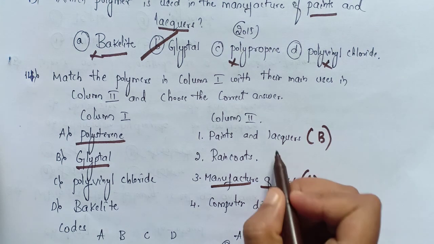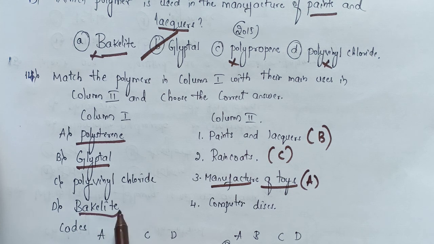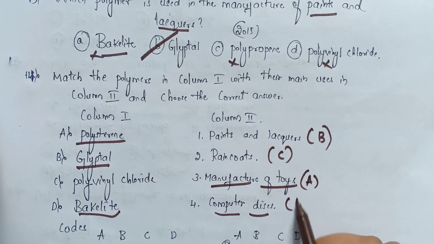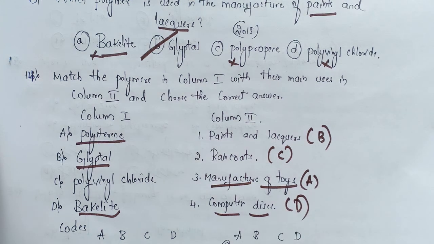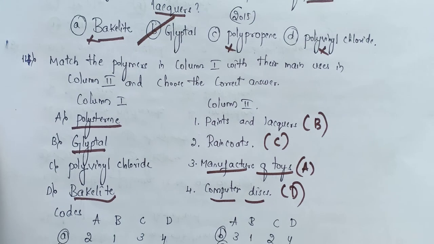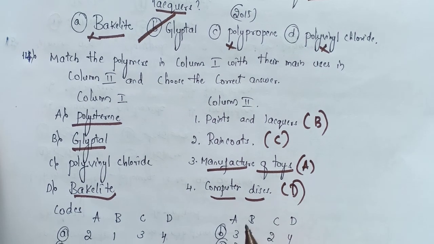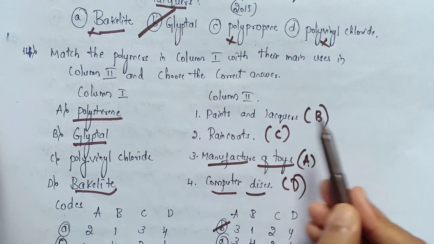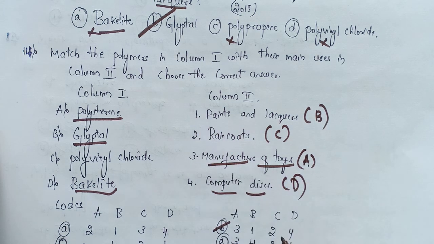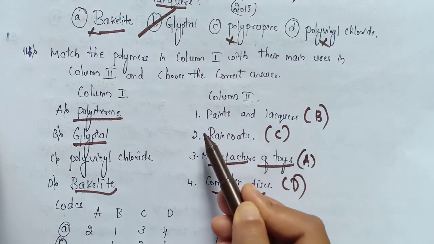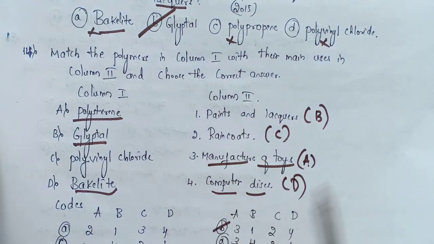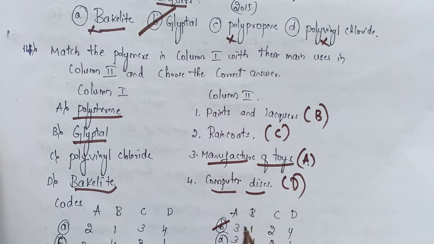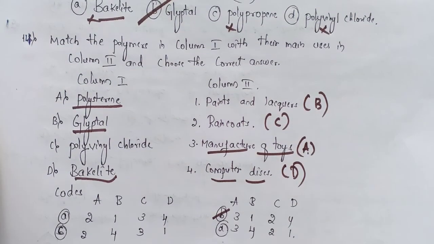Coming to bakelite, it is used in computer disks. So the correct code option is option B: A3, B1, C2 and D4.